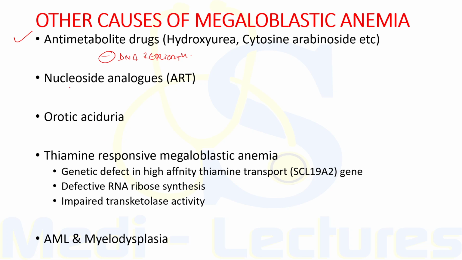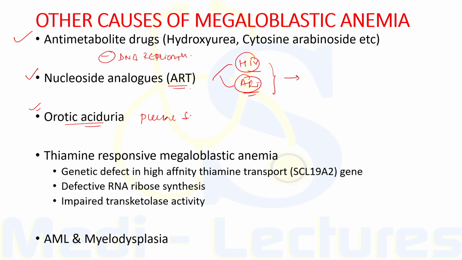Now, nucleoside analogs, that is antiretroviral therapy, which is used against HIV infection, may also cause macrocytosis and megaloblastic marrow changes. Therefore, we discussed in the causes that both HIV infection as well as its therapy, antiretroviral therapy, can lead to megaloblastic changes. In a rare disease known as orotic aciduria, two consecutive enzymes in pyrimidine synthesis are defective.